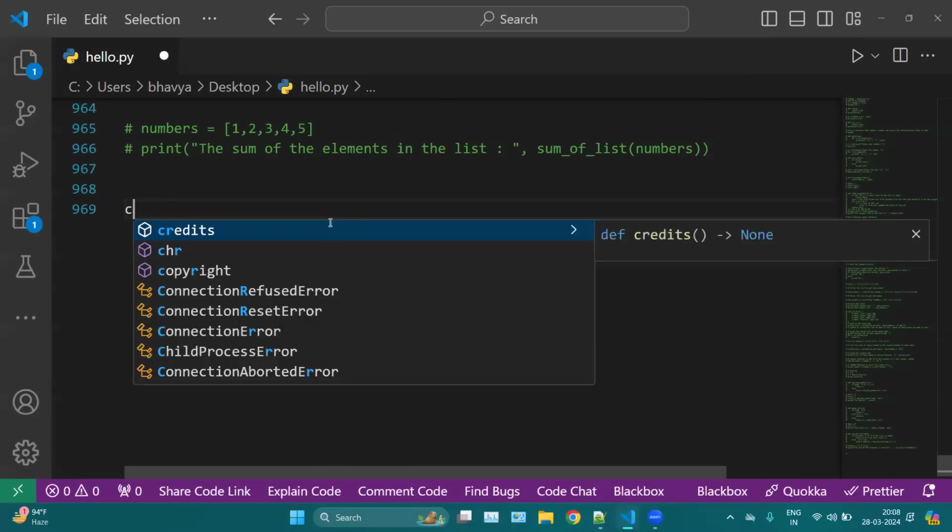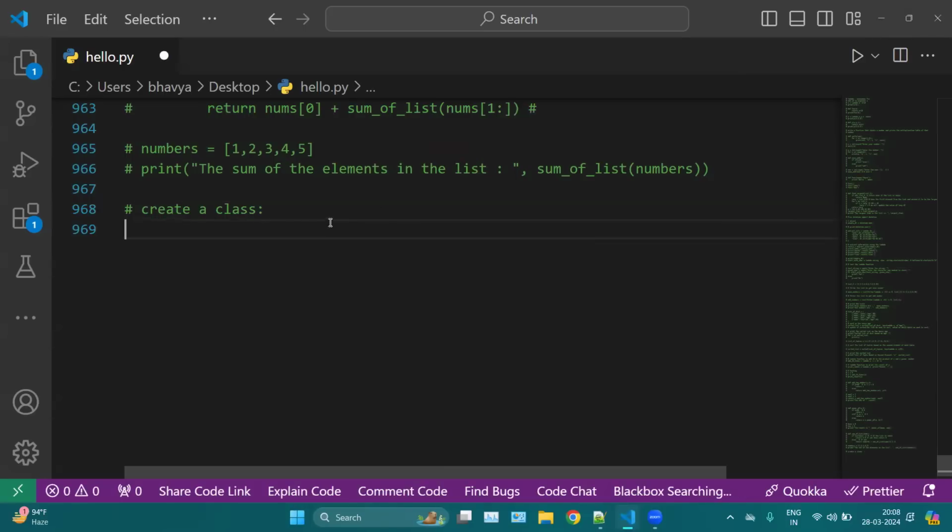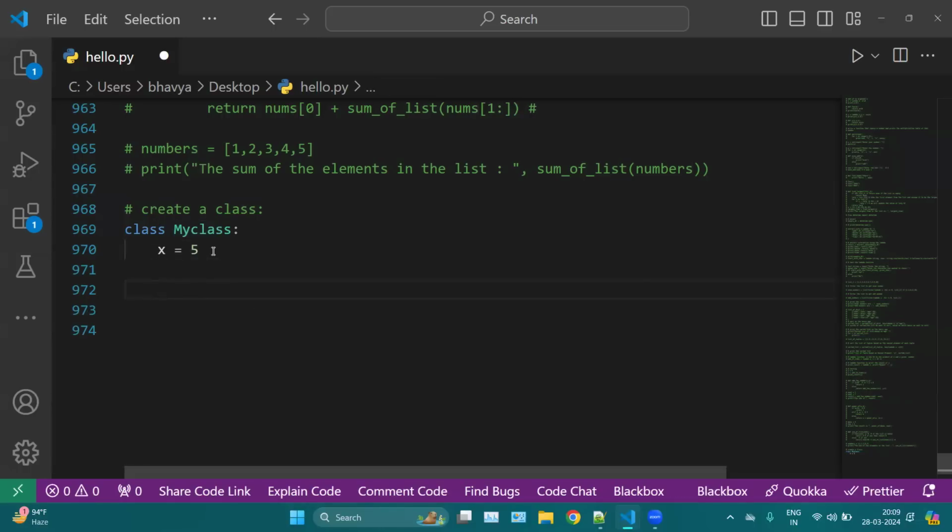What is the syntax of creating a class? Here we can mention class, and then your class name. Let's say MyClass. So this is the name of my class. Then here I can define a variable x = 5. So this x = 5 is inside my class. This is a basic syntax of the class. We have class as a keyword, then the name of your class, then a colon, then indentation, and then whatever you want to put inside a class. Okay, this is how we can create a class.